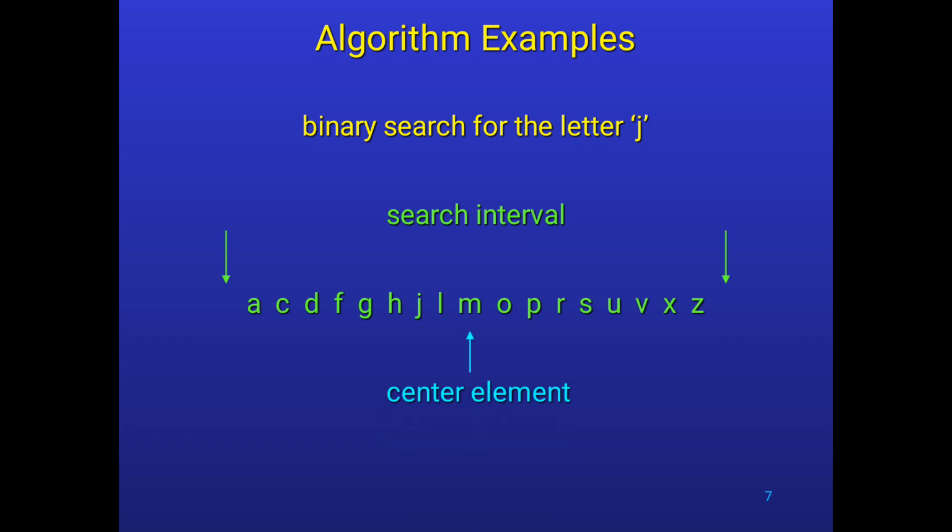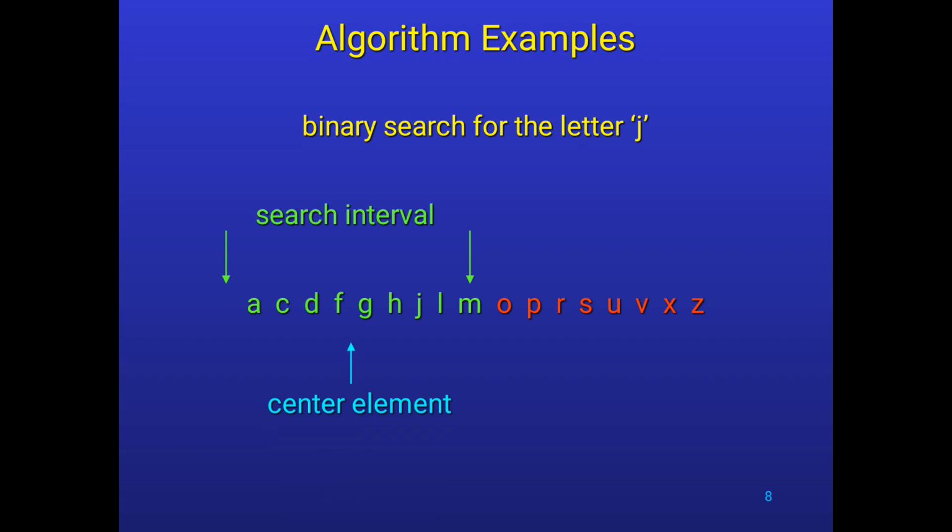With the low value and high value, we get the middle point. When we get the middle element, the entire list is divided into two parts. On the screen, you are observing a green part and a red part. The green part is one sublist and the red part is another sublist.